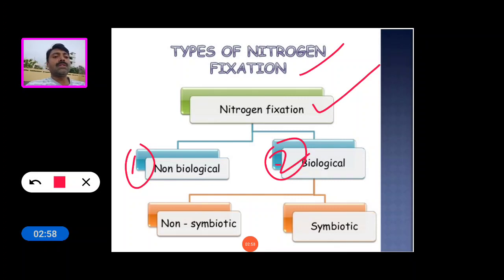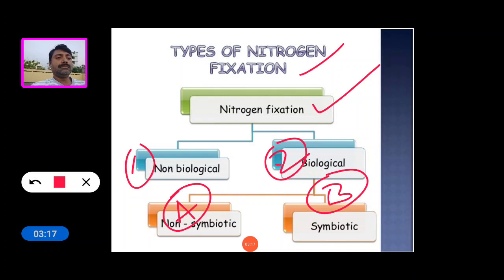Biological fixation is again classified into non-symbiotic and symbiotic nitrogen fixation. Again, I will explain: nitrogen fixation is mainly of two types, non-biological and biological.